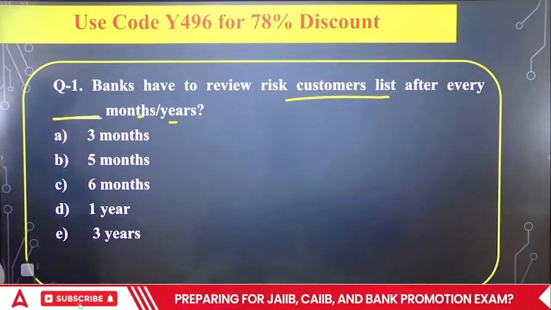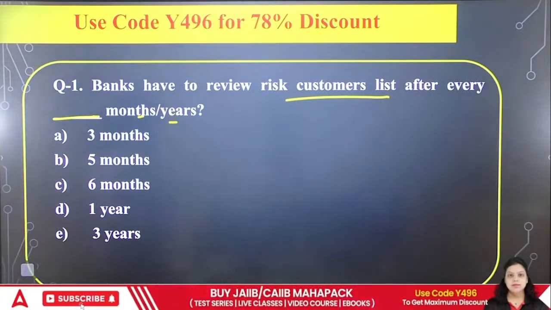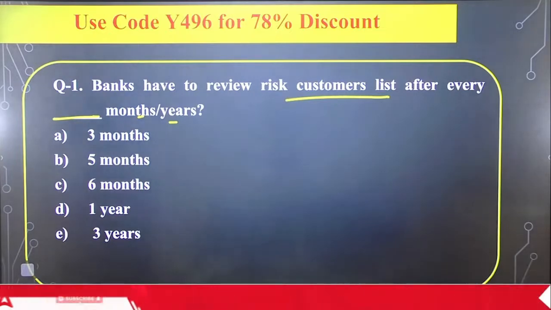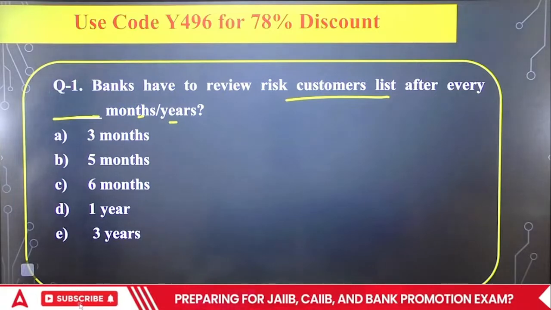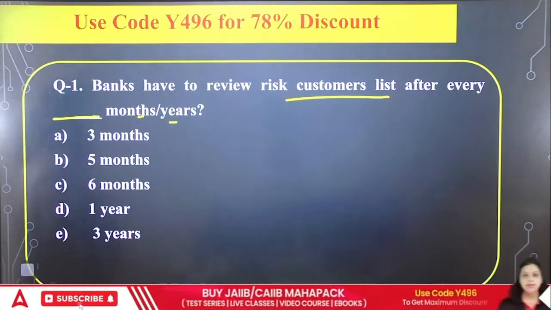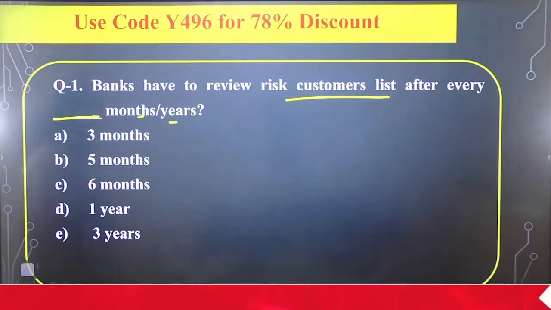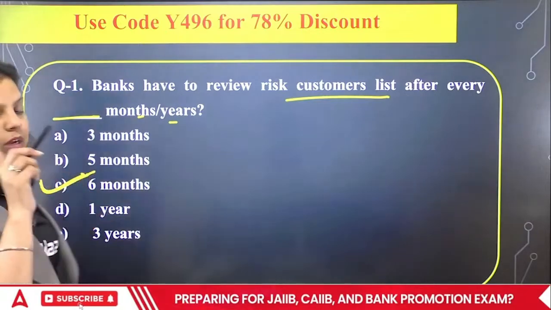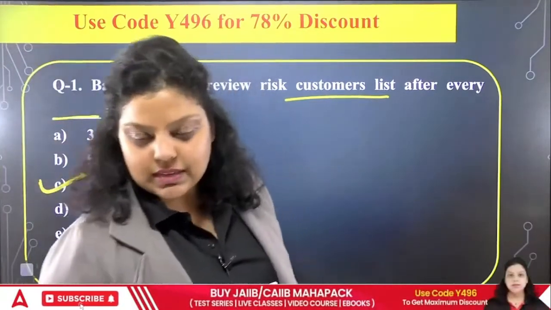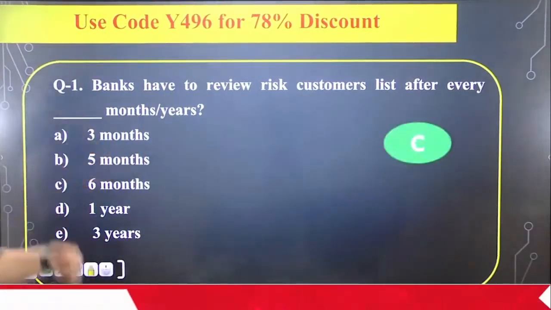What will be the right answer? A, B, C, D or E? Which of the following will be correct in context to the review of risk customer list by the banks? Okay, so very good. The right answer will be 6 months. Every 6 months, banks have to review the risk customer list. So the right answer will be your option number C. You can see the right answer is option number C.